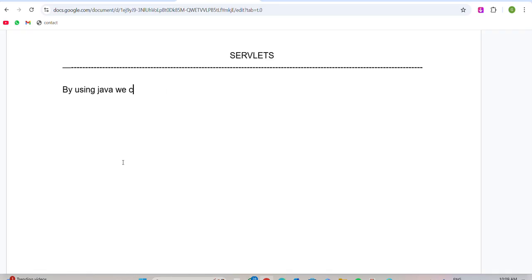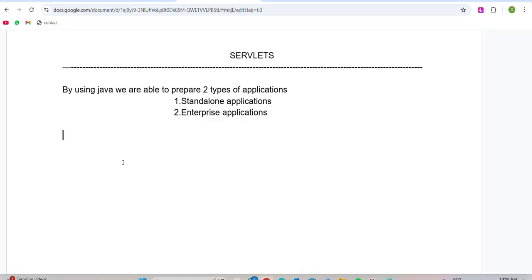By using Java we are able to prepare two types of applications. What are they? The first one is standalone applications. Next, the second one is enterprise applications.